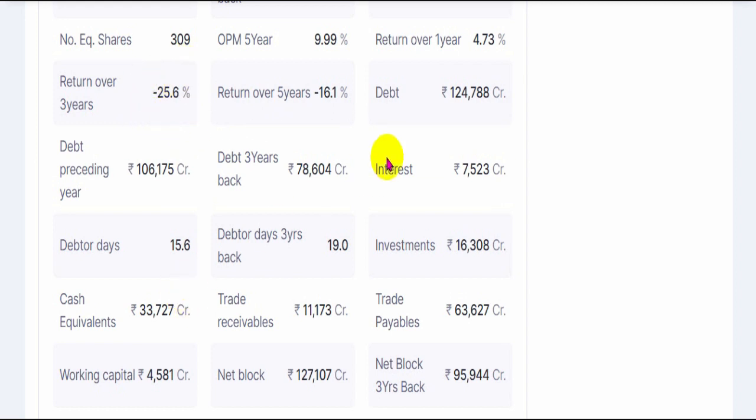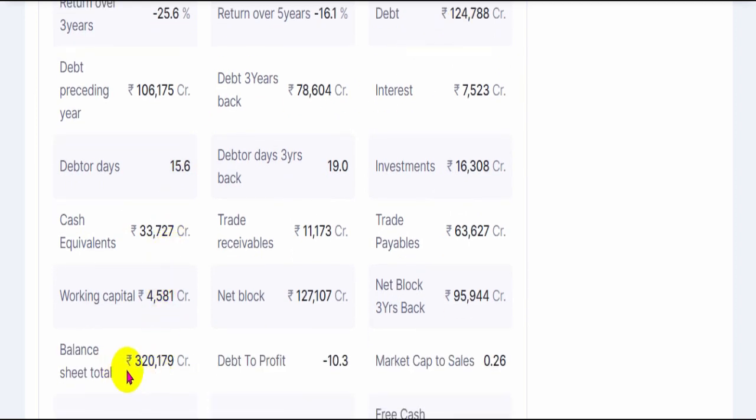Company's debt is quite huge at 1,24,788 crores against the balance sheet size of 3,20,000 crores. Debt in the preceding year was 1,06,000 and 3 years back it was 78,000. So the company's debt has been increasing gradually over the years and currently it stands at 1,24,000. Interest is 7,523 crores for the recent 12 months, which is a very small portion of the overall debt. So the company's interest cost is managed very well.